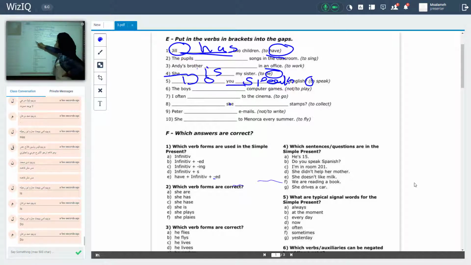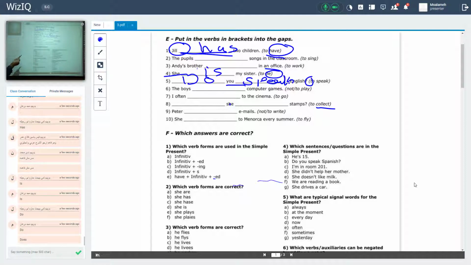The same thing, sorry. Space, she, space, stamps, okay? Collect, mess, do. Thanks, Lemon. Thanks, Majd. And also, guys, does, okay, guys.